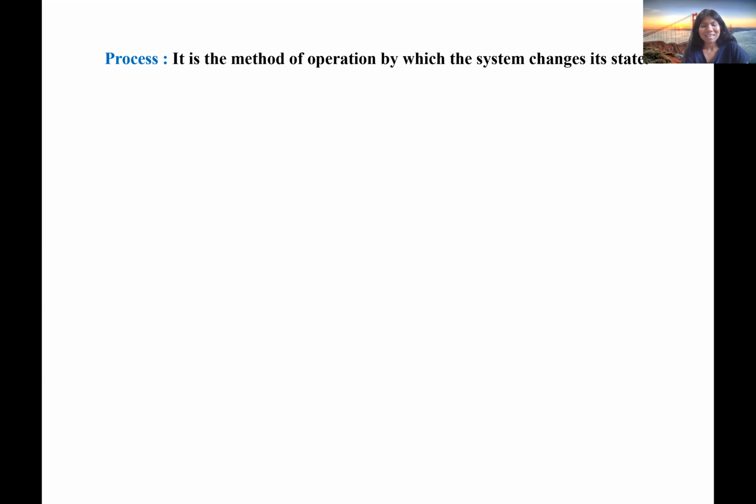I have already discussed in my previous lecture what is a state. Please go to my previous video to check the state variables, the state of a system. So process is defined by the method by which a system changes its state.